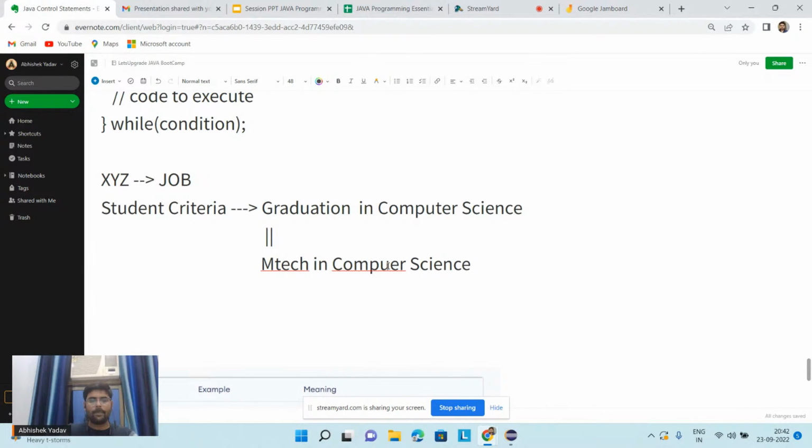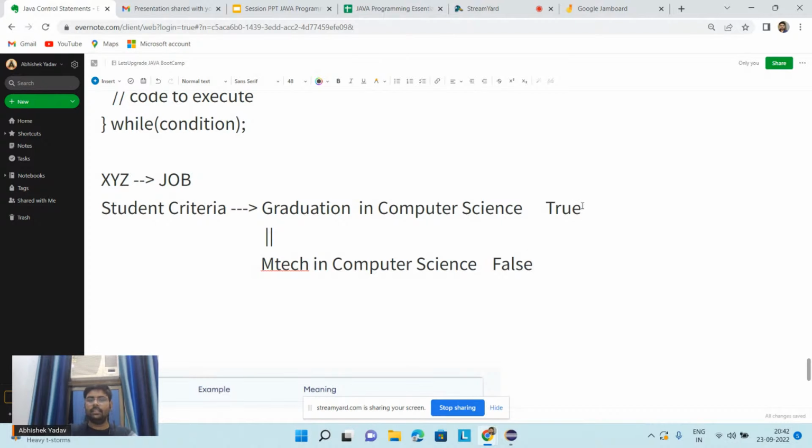Yeah. So now what will happen? If the student has done graduation in computer science, that means the first statement is true, and if the student has not done MTech in computer science, the second condition is false here. So will I get the admission? Yes, I will get the admission, because we are having OR. Either you have done graduation in computer science or you have done MTech in computer science.